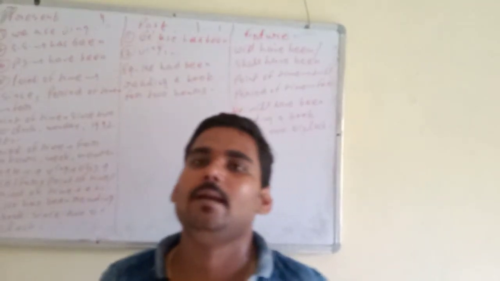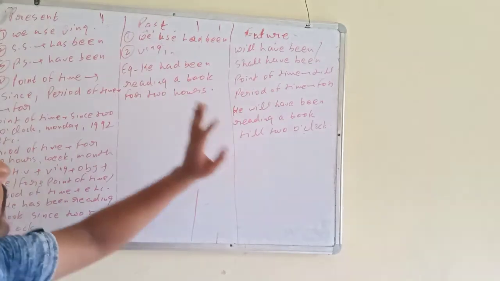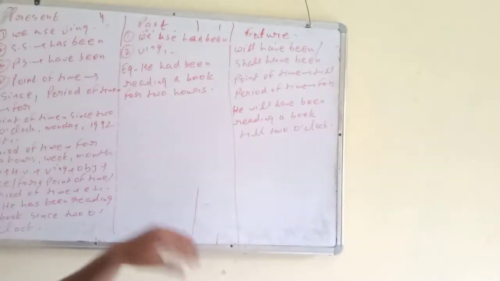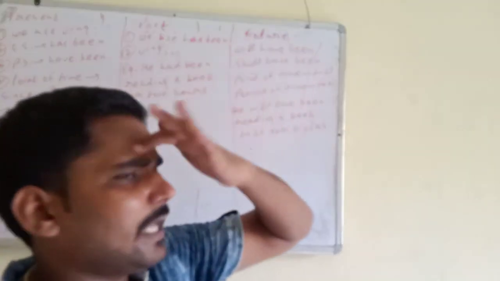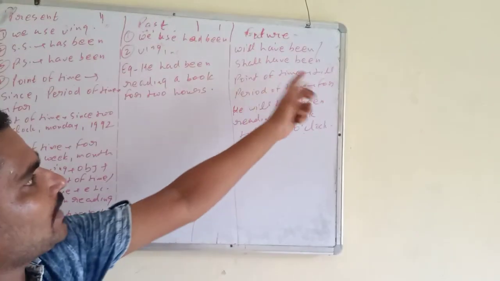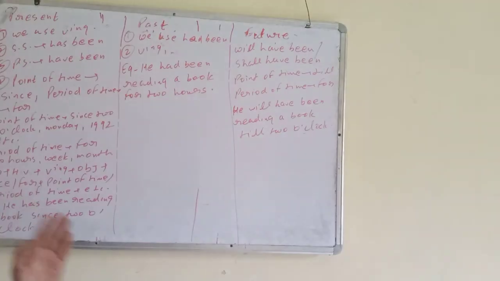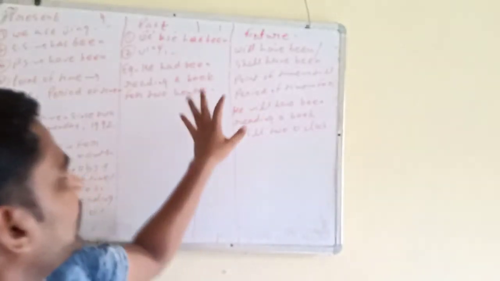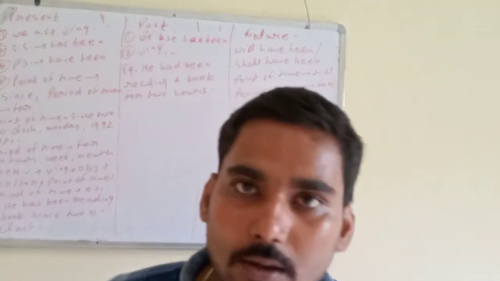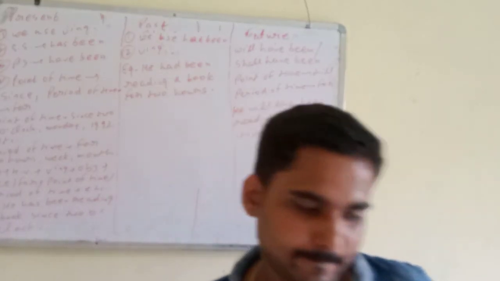So now what is present perfect continuous? We use has been and have been plus ing form, with point of time since, with period of time for. In past perfect continuous we use had been, with the ing form, with point of time since, with period of time for. Example, he had been reading a book for 2 hours. Future perfect continuous: we use will have been with others and shall have been with I and we. We use the ing form of the verb, with point of time we use till, with period of time we use for. Example, he has been reading a book since 2 o'clock. He had been reading a book for 2 hours. He will have been reading a book till 2 o'clock. These all are perfect continuous tense.